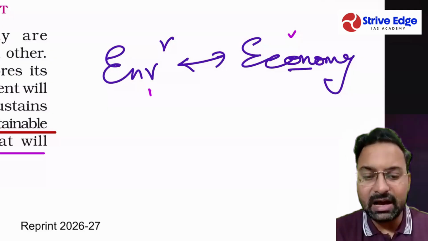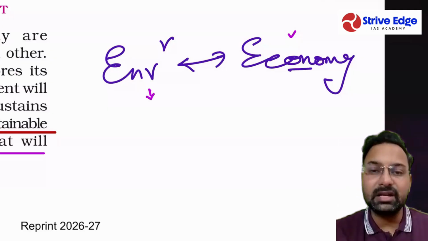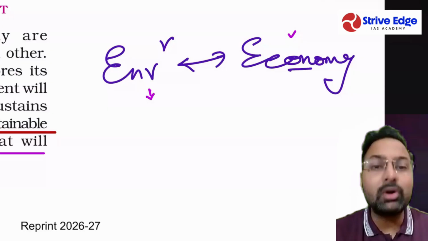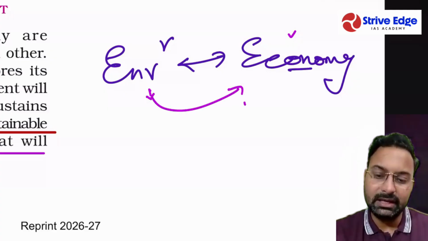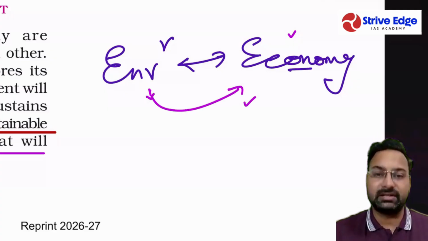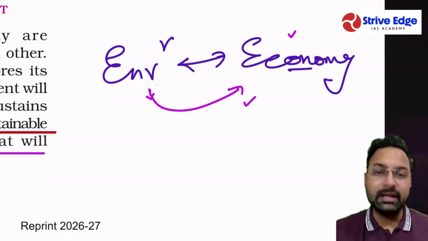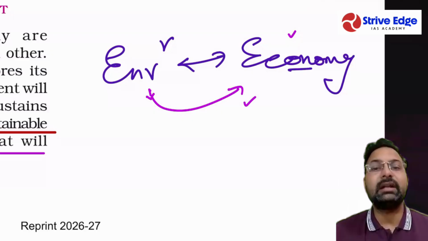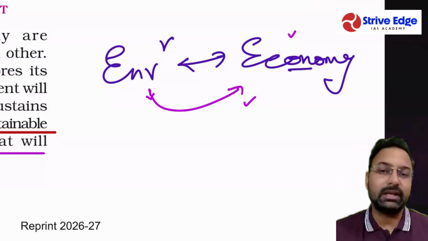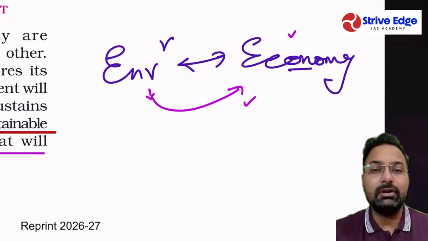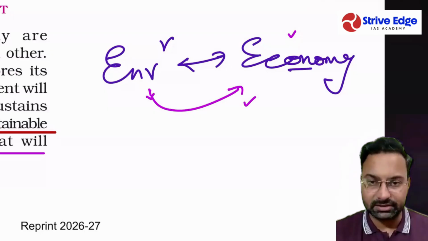But if the environment gets degraded beyond a certain limit, then this will be a problem to the economy itself. So the economy can't grow without the environment being clean, and the environment cannot be clean if the economy is not there. So a certain level of problems will exist.